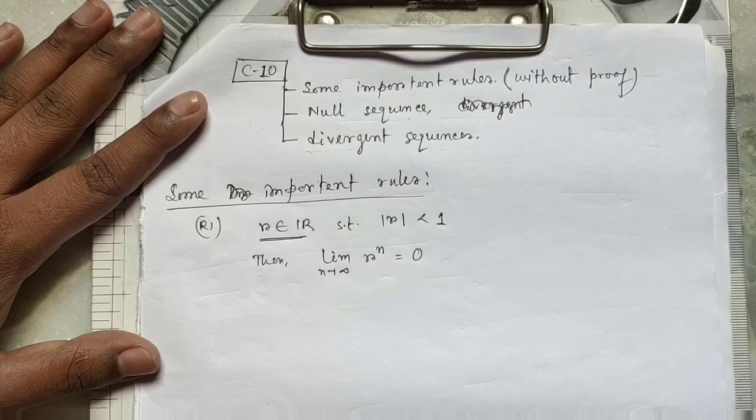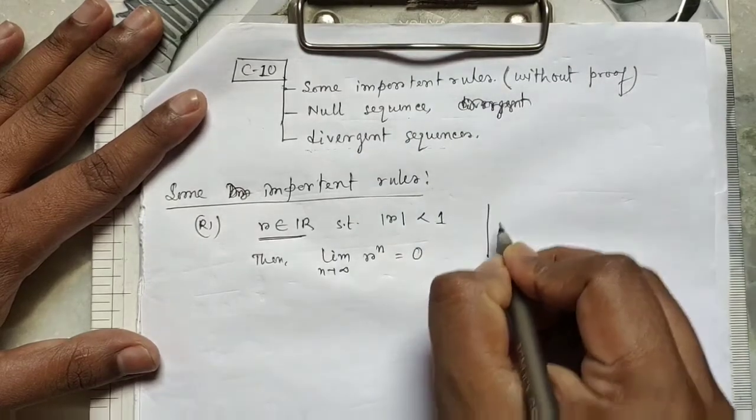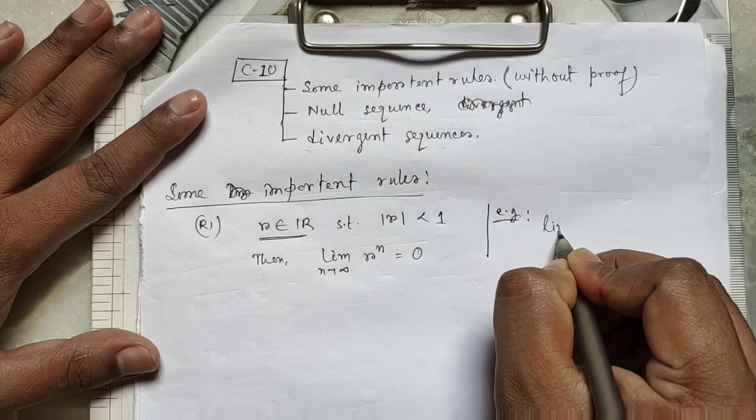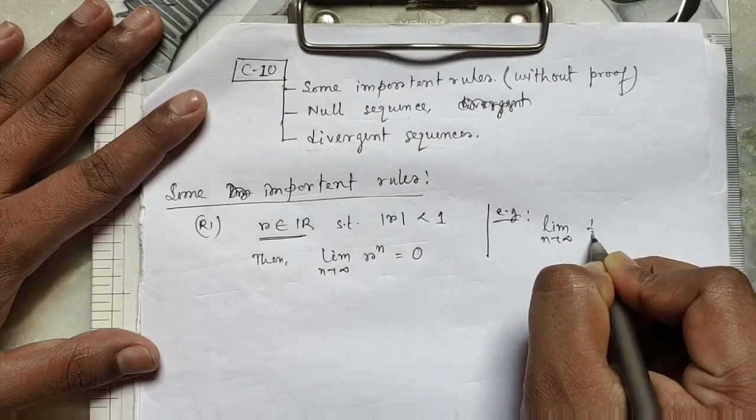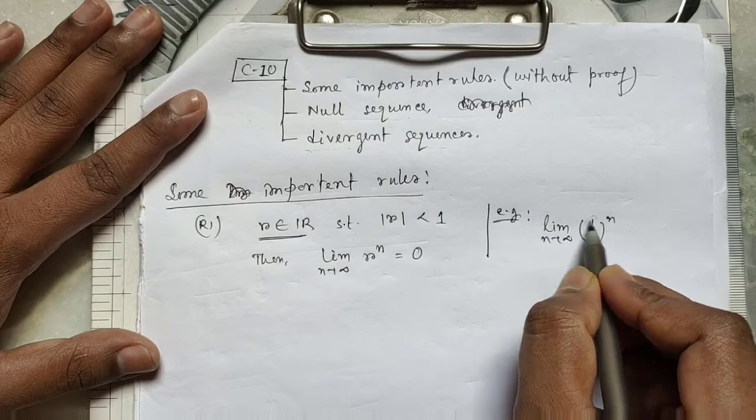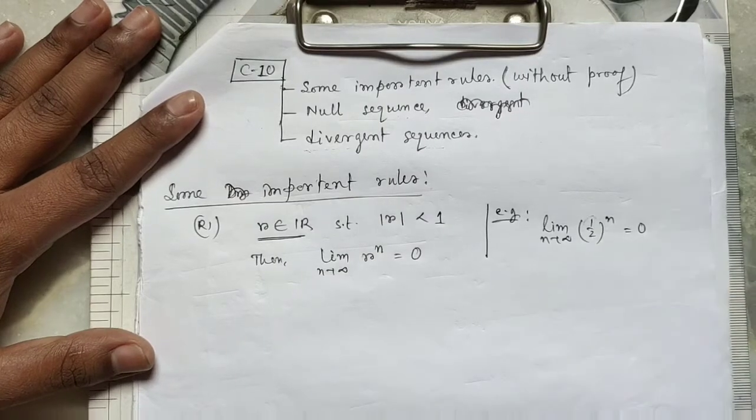For example, limit n tends to infinity (1/2) to the power n. This base is less than 1, so this limit is 0. Clear?